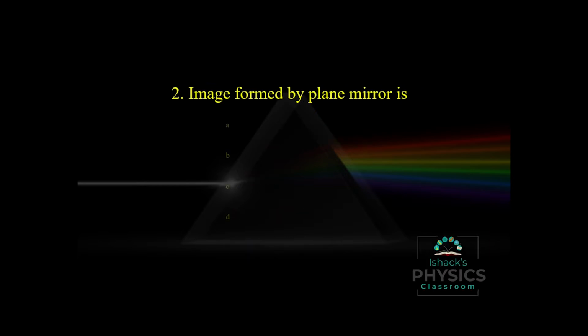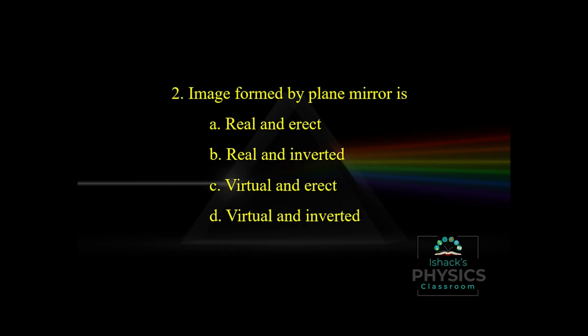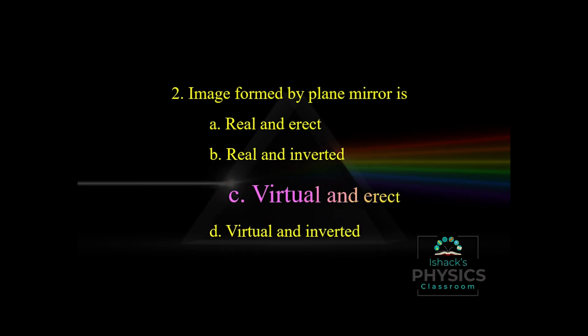Image formed by plane mirror is. The answer is virtual and erect. And the magnification of the plane mirror is equal to 1. So image size and object size should always be equal. In case of convex mirror, the magnification is less than 1. In case of concave mirror, the magnification is greater than 1. And in case of convex mirror, we have only virtual images. In case of concave mirror, we have both virtual and real images. And in case of plane mirror, we have only virtual images.